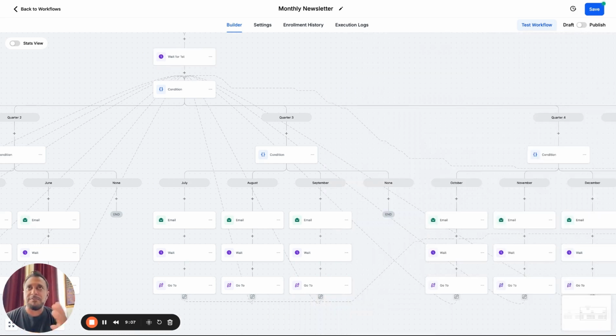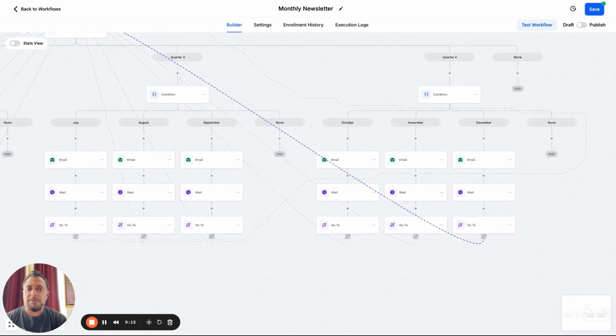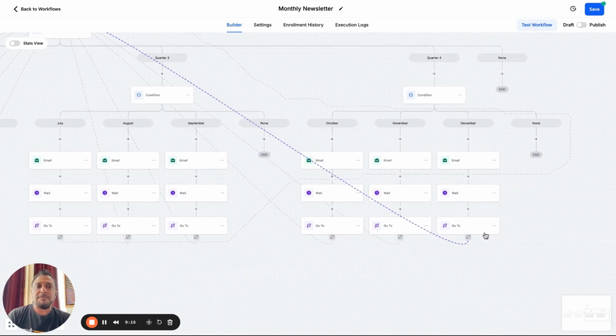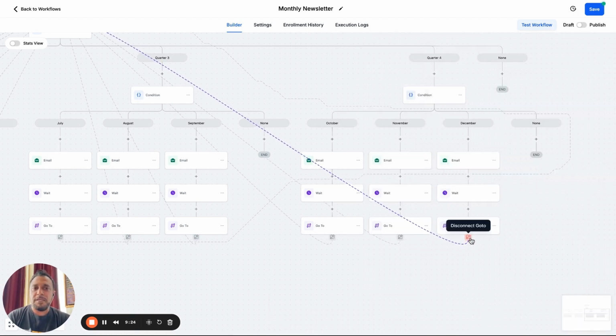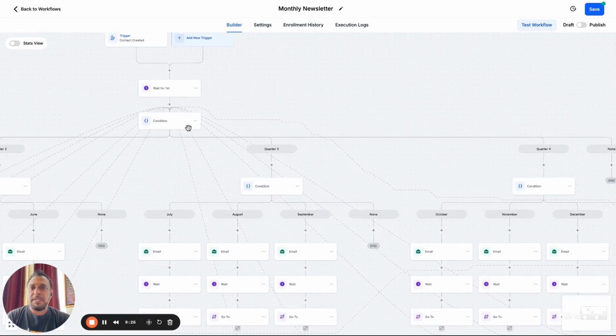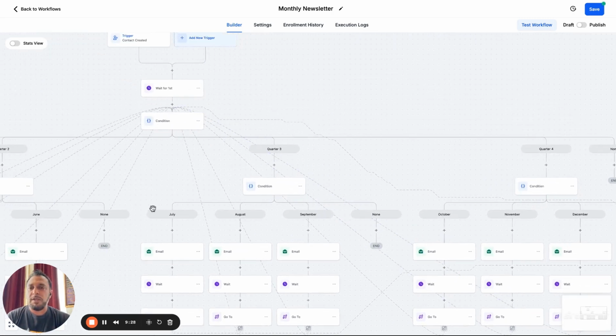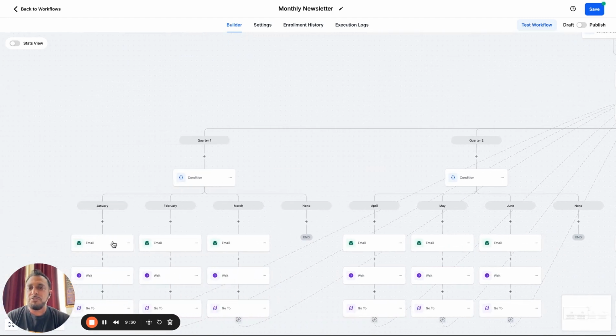So what's going to happen is if the condition was met through that it's a first, it's going to understand. It's just going to wait till that Tuesday, Wednesday, Thursday before it fires it off, and it's going to send it off. And what we did after we waited in the end is we're saying, okay, after you're done with the December cycle, wait until it's January. And if it's January, you're going to go right back to this condition where it's going to run again, and it's going to filter into January.